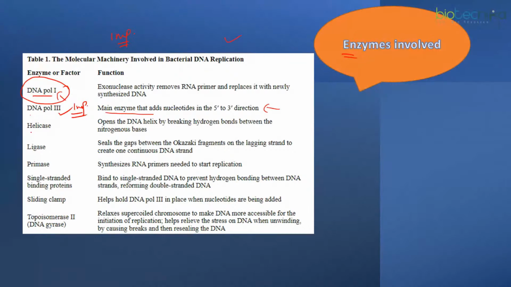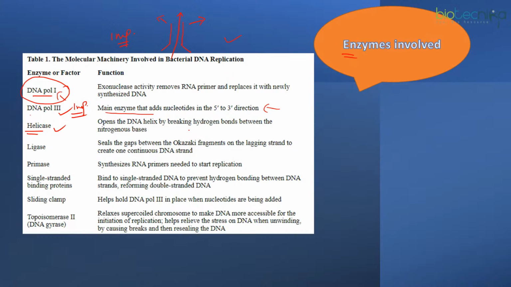Now, besides that, helicases are those enzymes which will help to open up the DNA. Like I have told you, the two strands of the DNA have to be separated. They need to be unwound, right? So that the two templates could be received. This would be possible because of the helicases. They will be opening up the DNA helix.